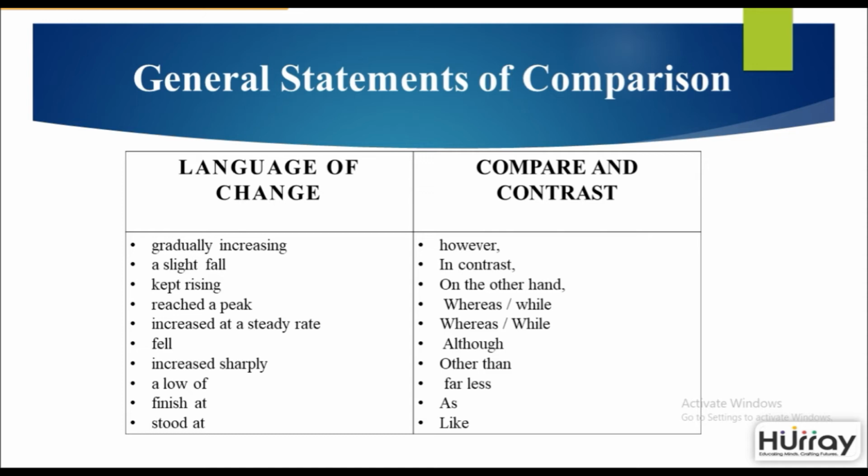So when giving examples of something that is increasing, you could say gradually increasing. If there is a fall, you can mention a slight fall. Slight is an adjective describing the type of fall. If you can see that the graph keeps increasing, once again you can use the words kept rising. If you're talking about the end or a level that it has reached, you can use the words reached a peak. Similarly, you can use other phrases listed below.